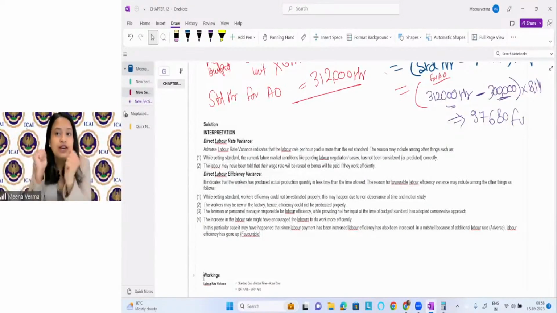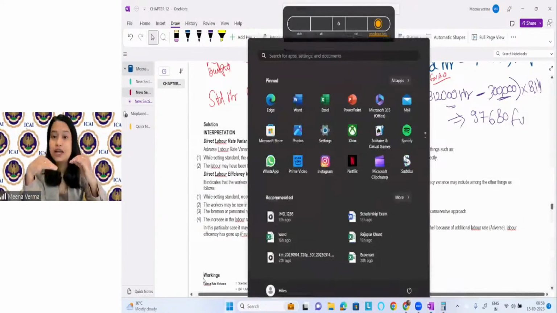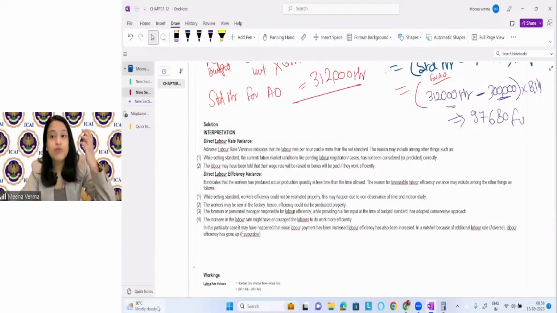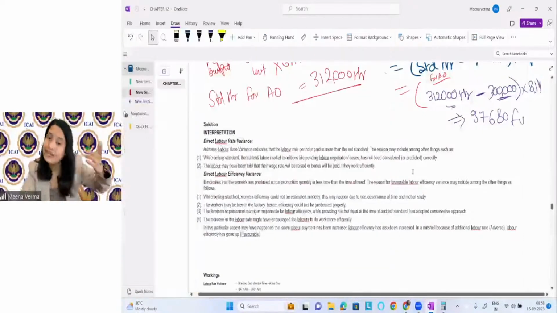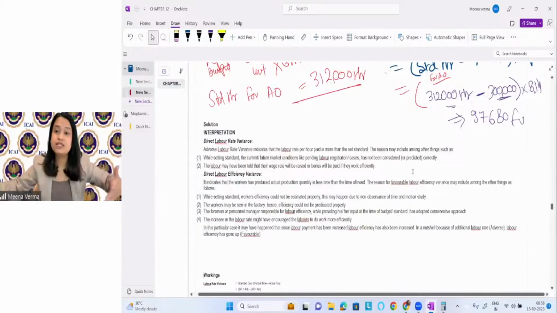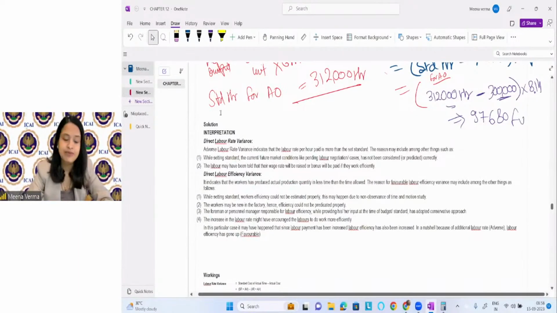So you have to check whether he is working very fast or he is working slow. So this is what labor efficiency variances. Both are coming favorable. That means we are paying less and the labor is efficient, they're quickly producing the goods. So both are favorable variances here, I can see, right?